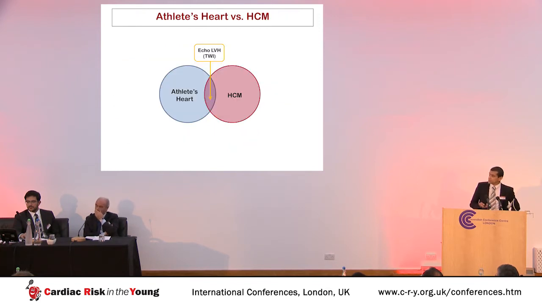Therefore, a large proportion of this talk will focus on athletes with mild left ventricular hypertrophy who are in the grey zone between athlete's heart and hypertrophic cardiomyopathy. Now, the most important thing to ask when we're assessing an athlete with mild left ventricular hypertrophy is this: could this level of left ventricular wall thickening be a normal physiological variant for the unique demographic profile of the athlete in front of me?